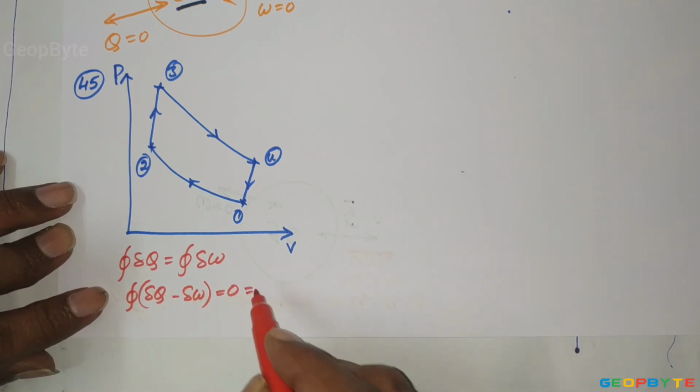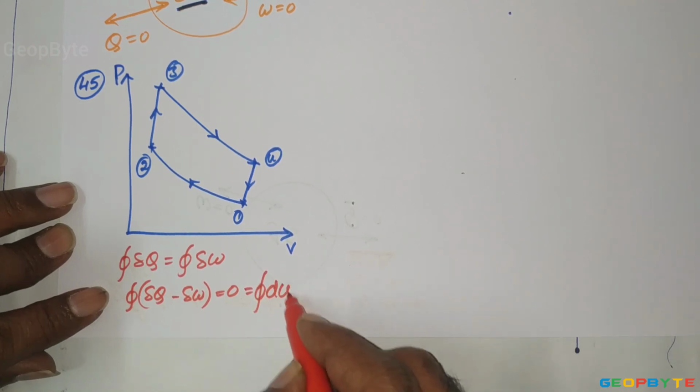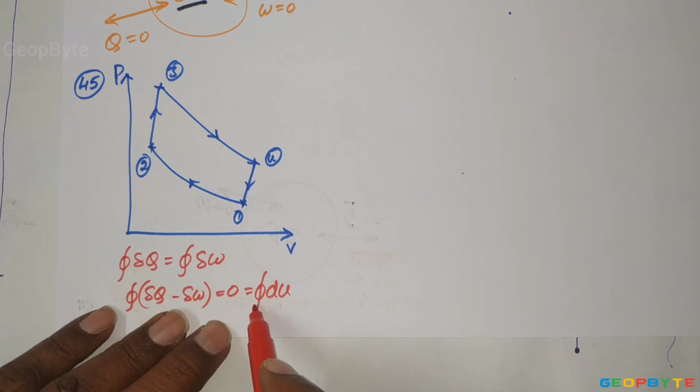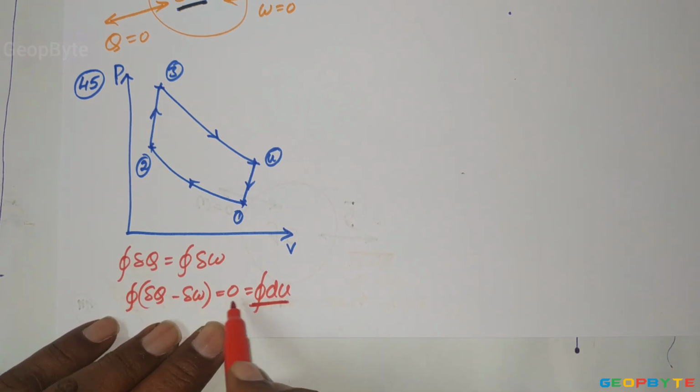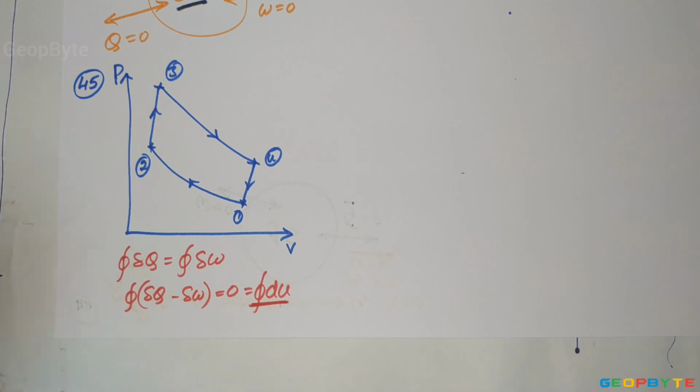That change in point function quantity I can write as change in internal energy, because internal energy is a property of the system. All properties come under point function quantities. So for any thermodynamic cycle, the cyclic integral of a point function quantity equals 0, or change in internal energy equals 0.